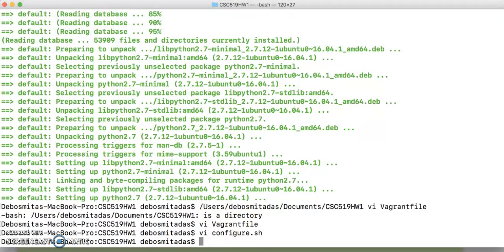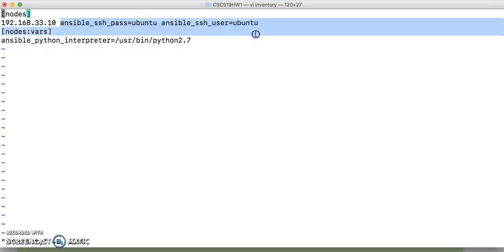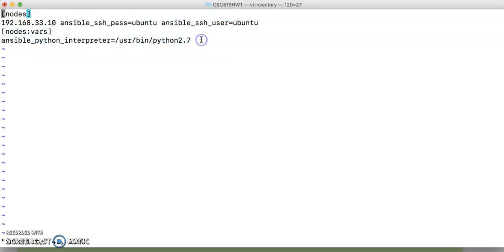on that machine. Now another thing that we need to see is the inventory file. What I have done here is I have passed the password and the username as Ubuntu, that is the password and username of my virtual machine. And here in this nodes:vars, I have also passed that the Python interpreter is Python 2.7. So by this, I have specified that the Ansible will use the Python 2.7 version of Python on this virtual machine.